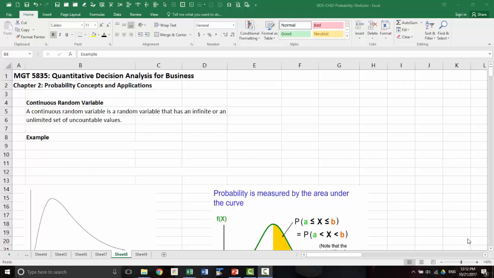Okay, now let's turn to continuous random variables and probabilities for continuous random variables. A continuous random variable is a random variable that has infinitely many possibilities. Not only does it have infinitely many possible values, but they are uncountable.